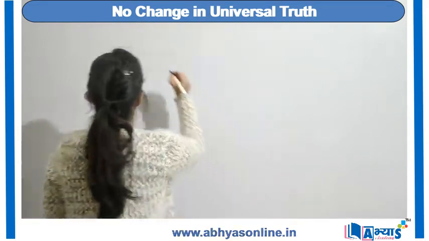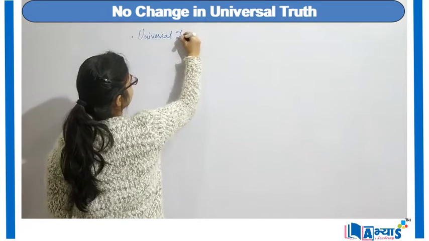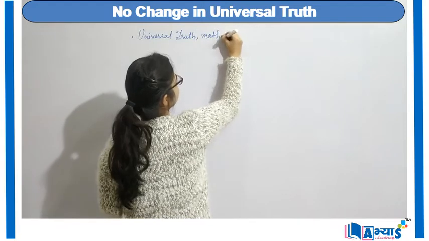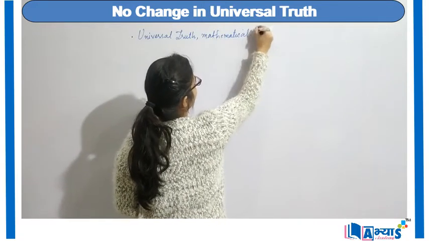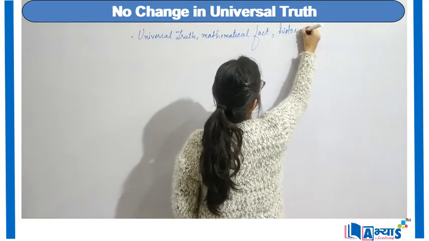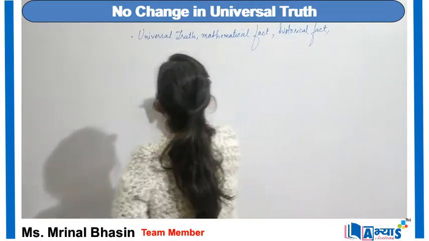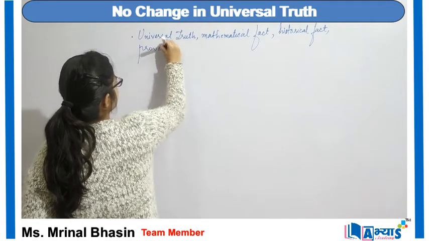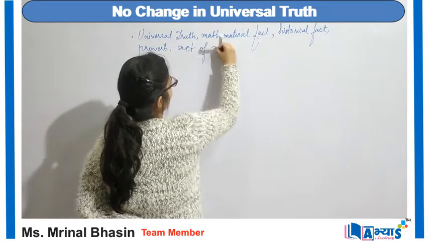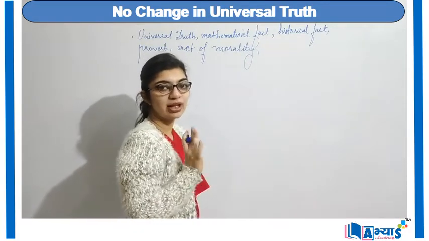When there is some universal truth, or it can be a mathematical fact, or it can be a historical fact, or it can be a proverb, or it can be the action of morality, or the unchanged fact that we've already discussed.